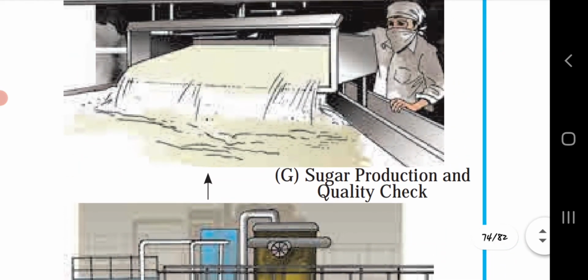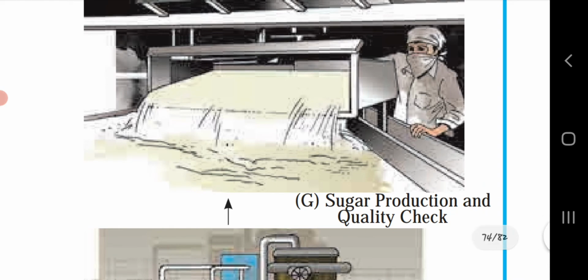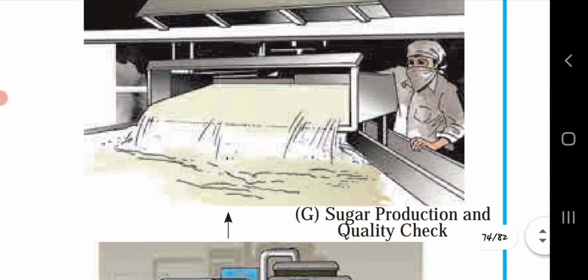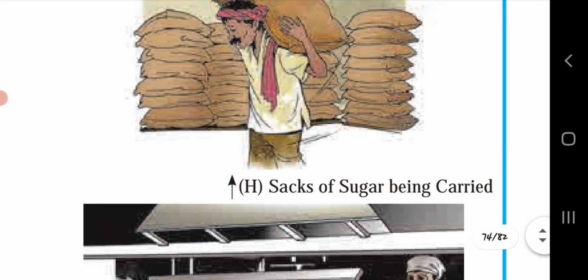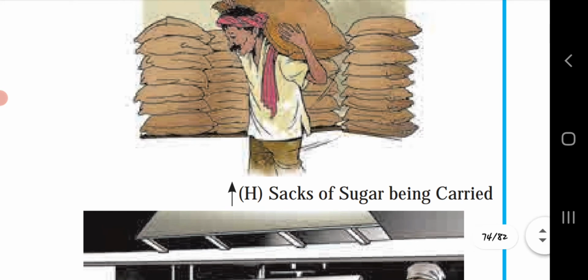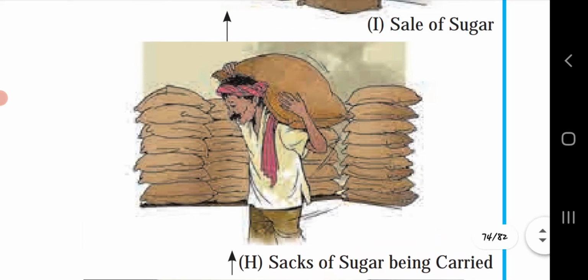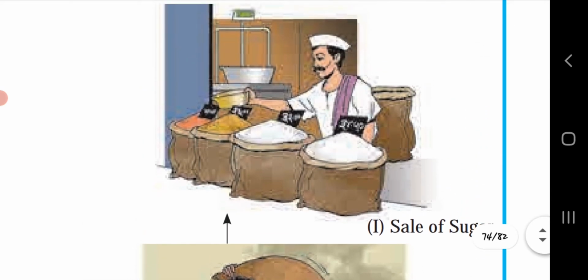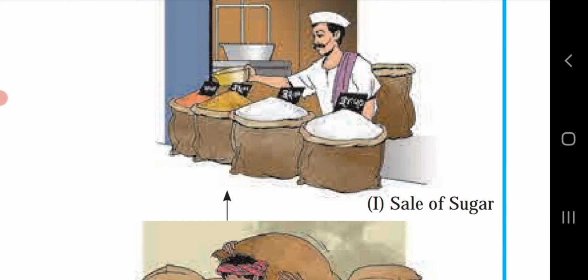Sugar production and quality check, secondary occupation, and also quaternary occupation, because the checking is done. Sack of sugar being carried, so here also the tertiary occupation will be there. Again, sale of sugar, it will also come under the tertiary occupation.